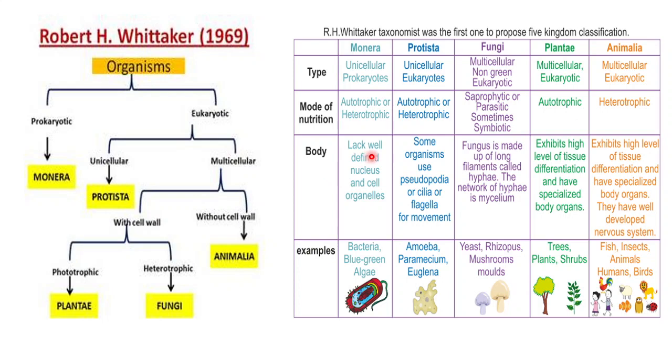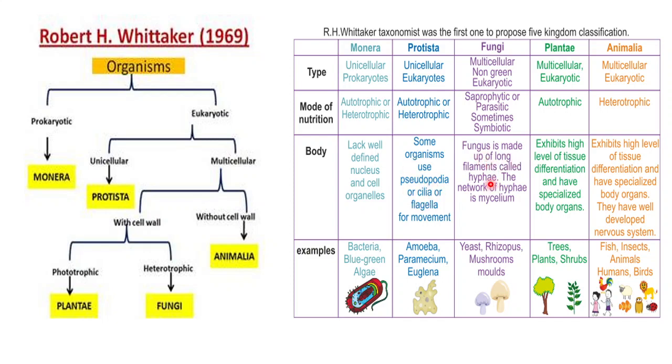Now the body type. Depending upon the body type, the differences: in Monera, they do not have a proper nucleus. They do not have the cell organelles as we are already familiar. They have mesosomes, they have a single chromosome. So their structure is very simple. The rest of them, all of them have a well-defined nucleus. For Protista, they might be having cilia or flagella for movement. Then the Protista also usually will be without a proper cell wall.